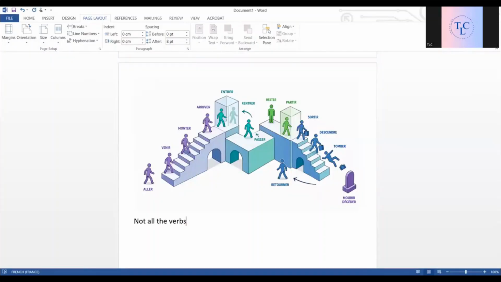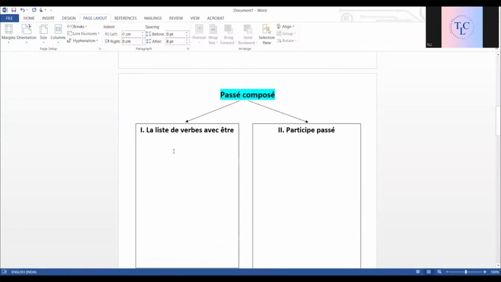Not all the verbs of movement are with être. Okay, so être has verbs of movement, but that doesn't mean that all the verbs of movement come with être. There are a few verbs of movement that do not come with être. So what is important is to remember this list. To remember this list, we have devant to help us.